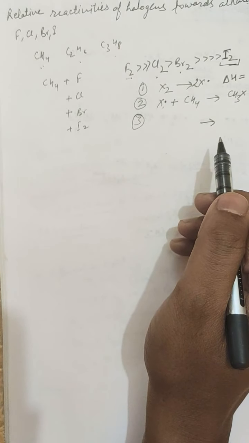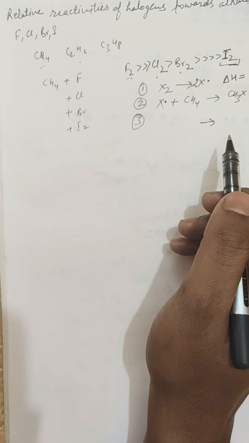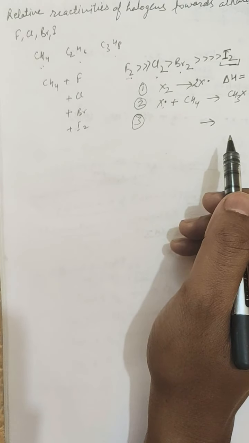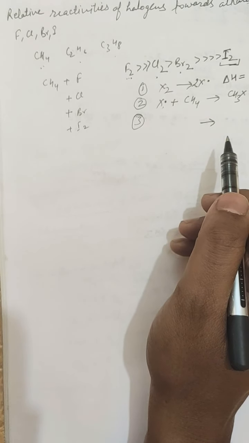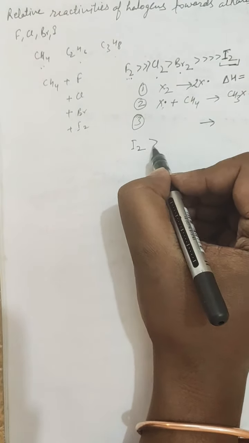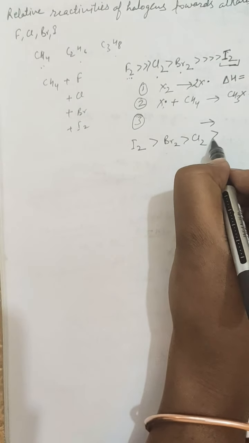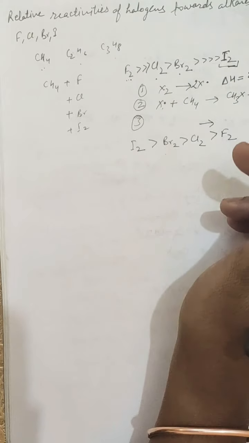The values of activation energy are always higher than delta H values for the endothermic reactions. Thus, the decreasing order of activation energy for step 2 in the 4 cases is iodine, bromine, chlorine and fluorine.